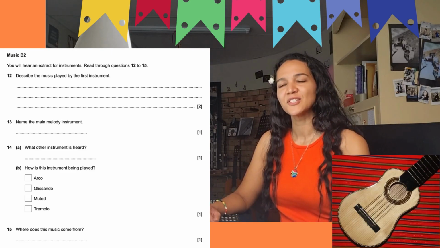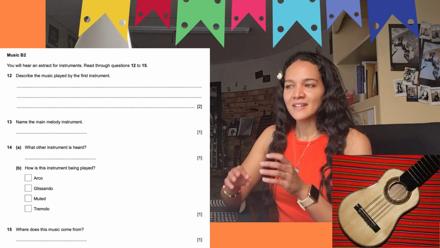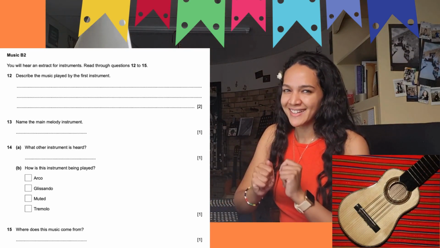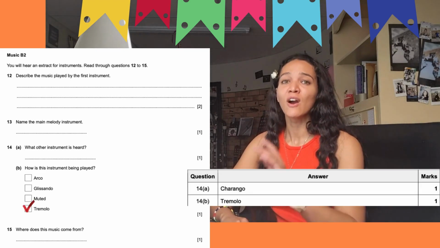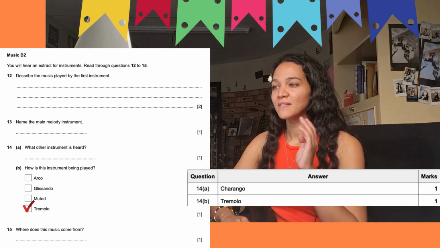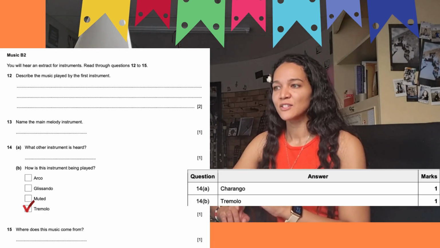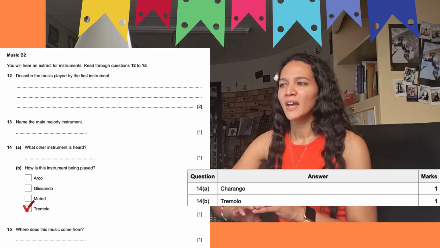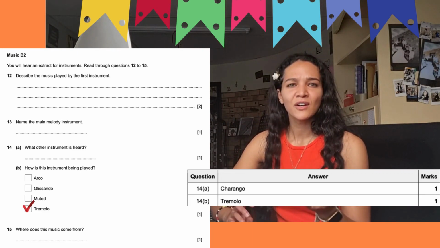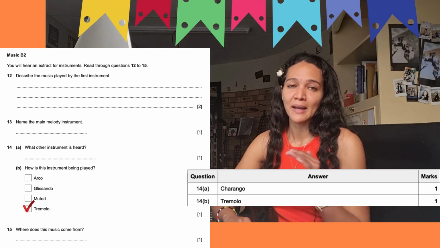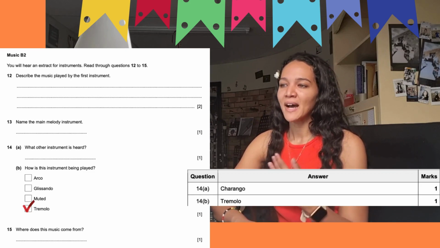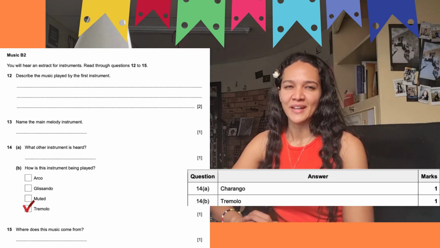And then how is this instrument being played? We can definitely hear the, I want to almost say shakiness, but trembling. It is a tremolo there played by the charango, and we can definitely go ahead and tick that. It's not arco, it's not being bowed, it is not a glissando, it is not muted in any way. So we can also answer this question just by eliminating what it is not, but for sure it is a tremolo there, so we can go ahead and tick that.